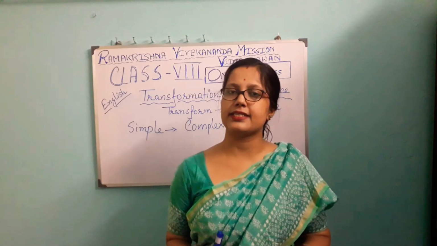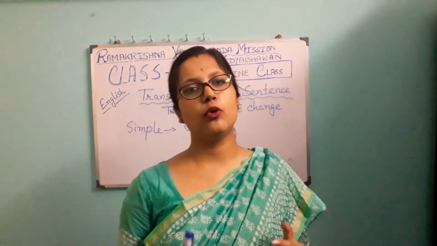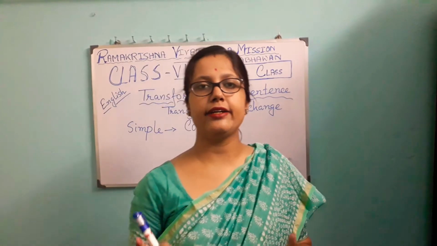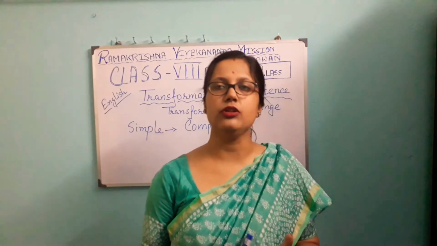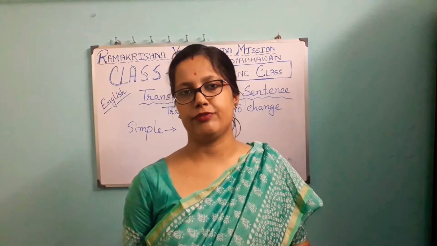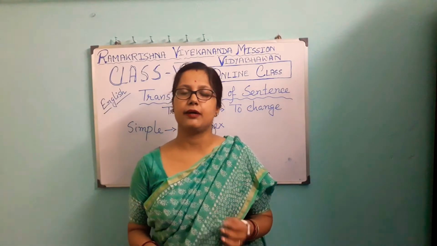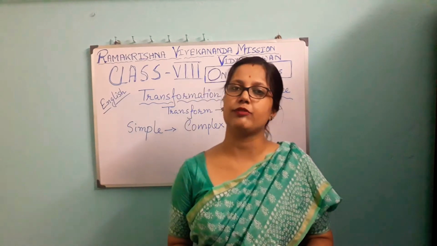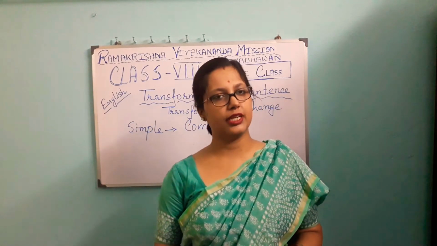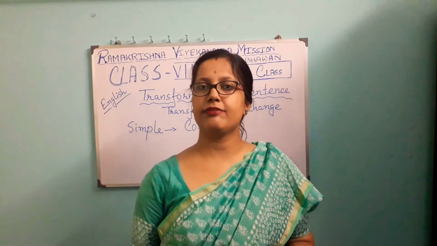In a complex sentence, there is more than one finite verb, and in a compound sentence also there is more than one finite verb. So in both cases, complex and compound, we have more than one finite verb, so there are more than one clauses. Now what is the difference?